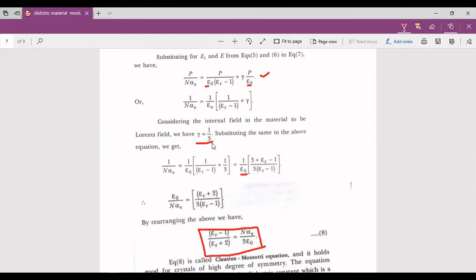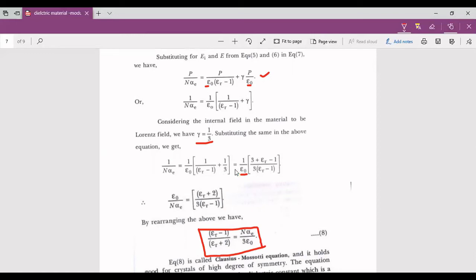So the expression becomes 1 by N alpha e equal to 1 by epsilon naught into [1 by (epsilon r minus 1) plus 1 by 3]. Why are we using 1 by 3 here? Because of the Lorentz field. We are considering the internal field in the material to be a Lorentz field, so we substitute gamma as 1 by 3.